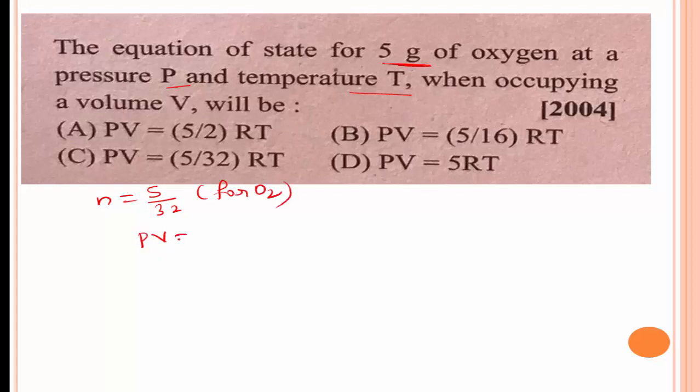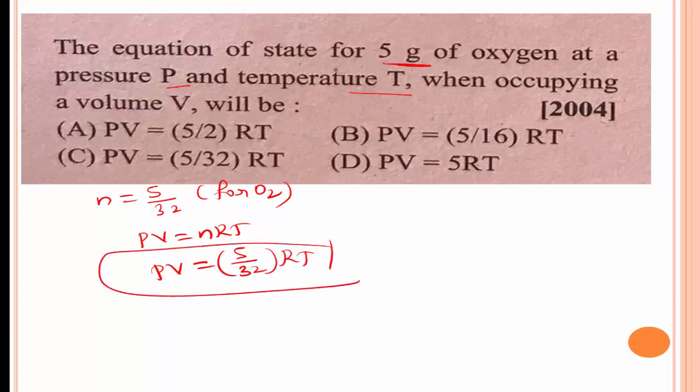We know the formula PV is equal to nRT. Then we write the equation. PV is equal to n, that is 5 divided by 32, R into T. R is the gas constant. For oxygen it is 5 divided by 32. It is m by M; small n is equal to small m divided by capital M. So PV is equal to 5 divided by 32 into RT. Option C is the right answer.